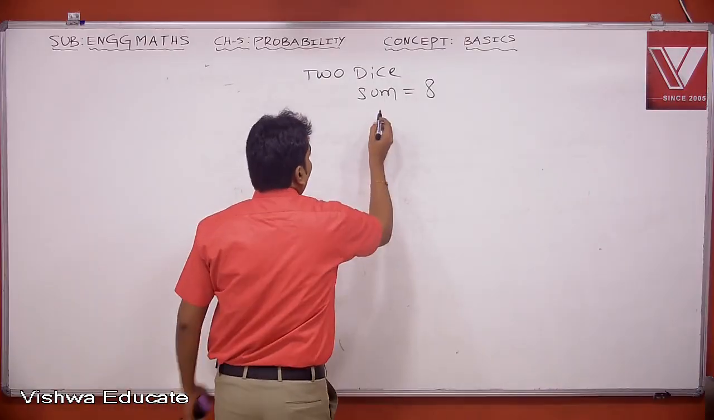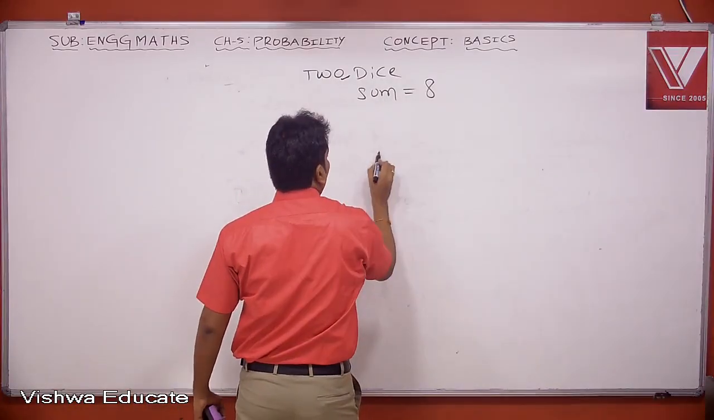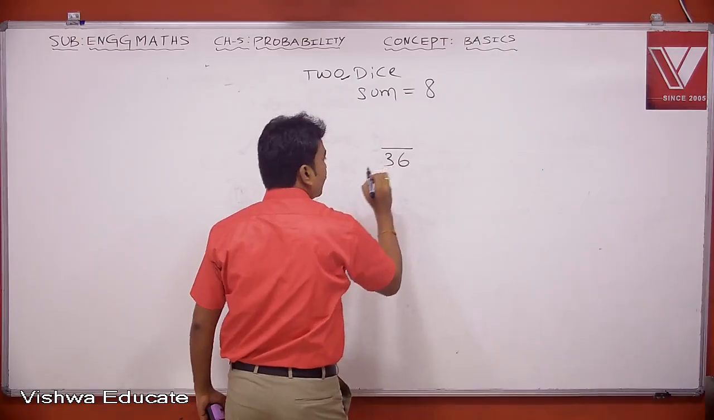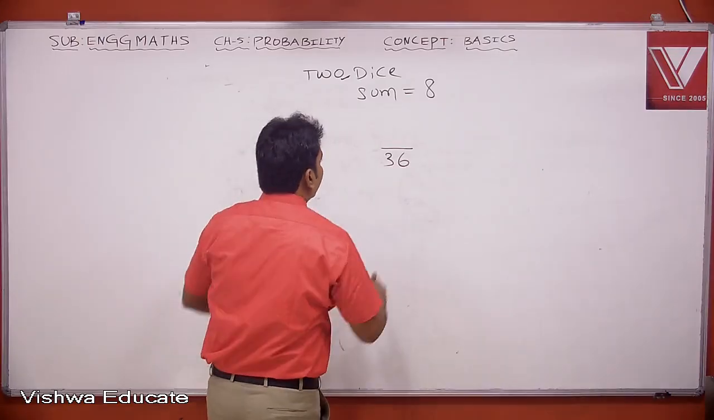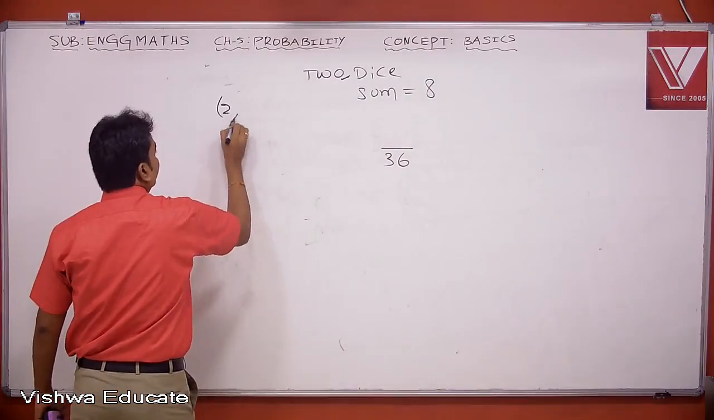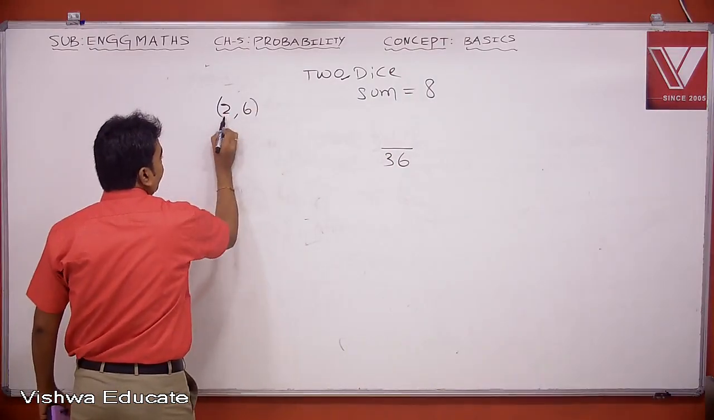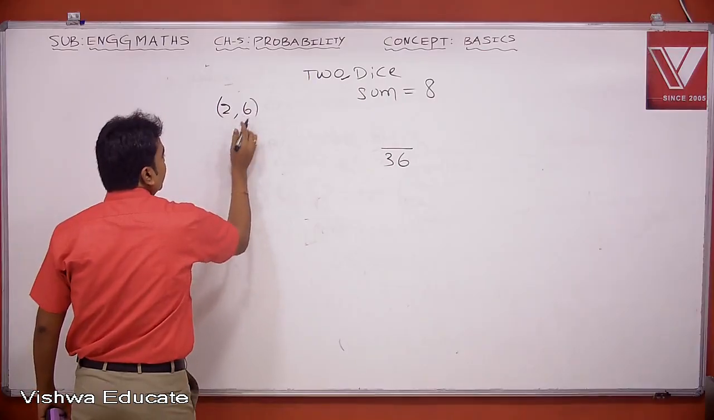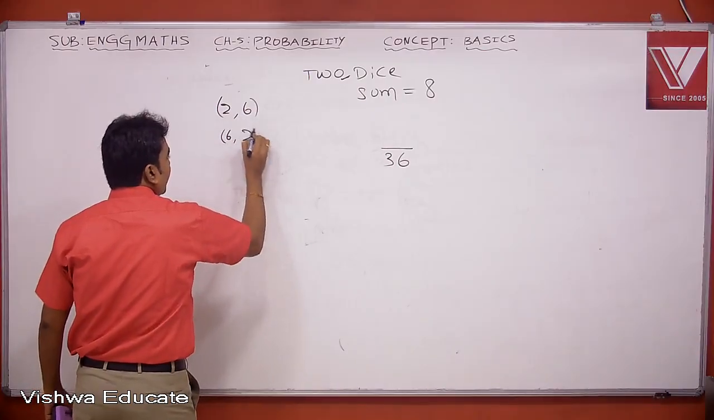Let us see. When you take two dice, the total number of sample points will be 36, that is 6 squared. Now the sum must be 8. That means a possible case is like this: 2, 6. This is the first outcome, this is the second outcome. 2 plus 6 is 8. Or first time 6, second time 2.